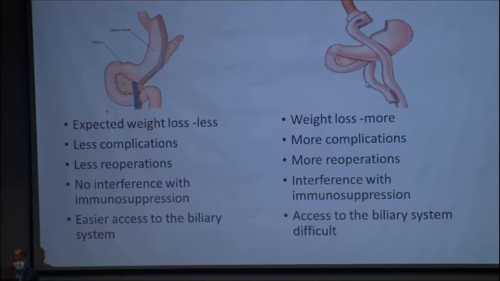So we are left with two options in the transplant scenario where we are dealing with patients with chronic liver disease, either a sleeve gastrectomy or a Roux-en-Y gastric bypass. Sleeve gastrectomy, although it leads to less weight loss, is associated with fewer complications, fewer reoperations, and no interference with immunosuppression, as Roux-en-Y gastric bypass has a bit of a malabsorptive component, so it might interfere with immunosuppression. And because they are going for liver transplant, there is easier access to the biliary system. Here the anatomy is altered. You can see access to the biliary system is going to be difficult.